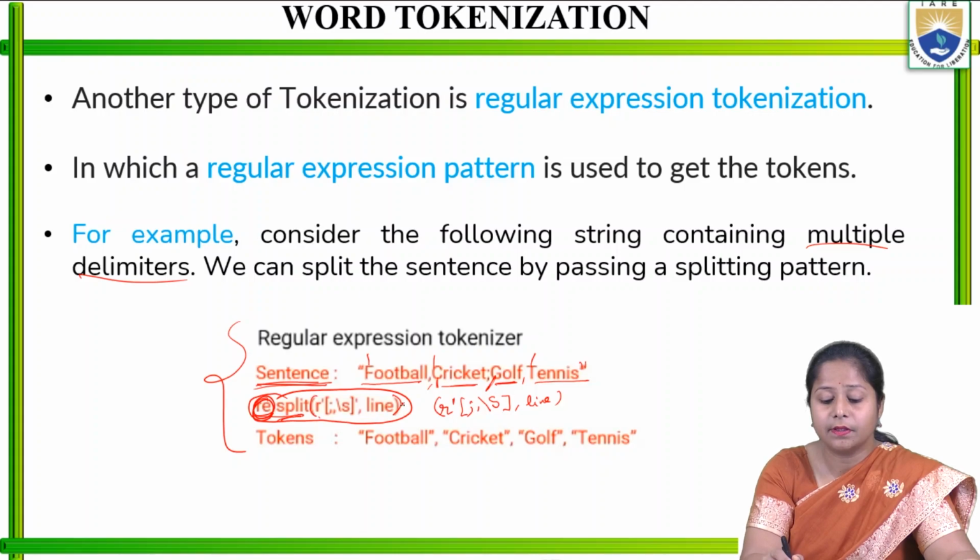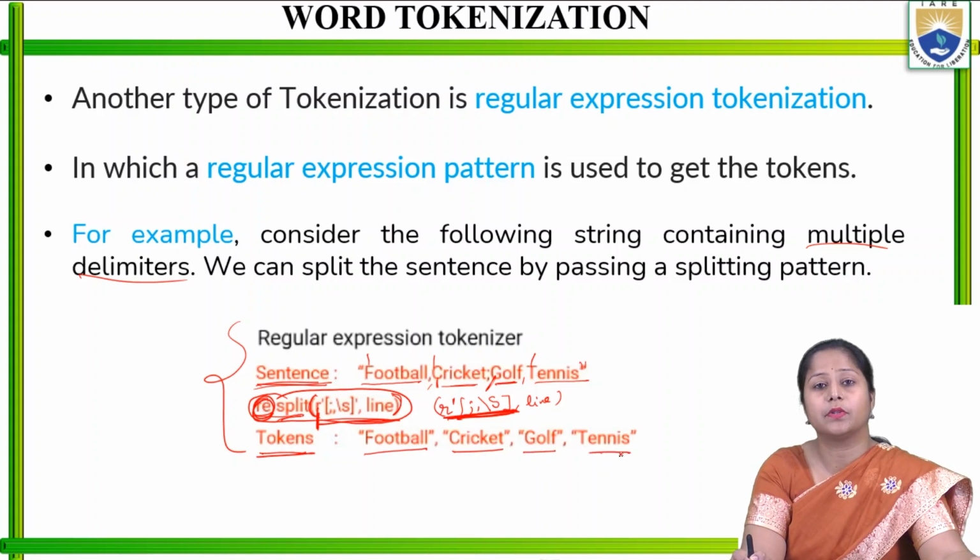In the single quotes, in the brackets, I will write the raw text extraction, and then I will write the different patterns, pattern matching. So now it is going to give the tokens like football, comma, cricket, comma, golf, comma, tennis in double quotes. So these tokens have been created whenever the delimiters came in between.